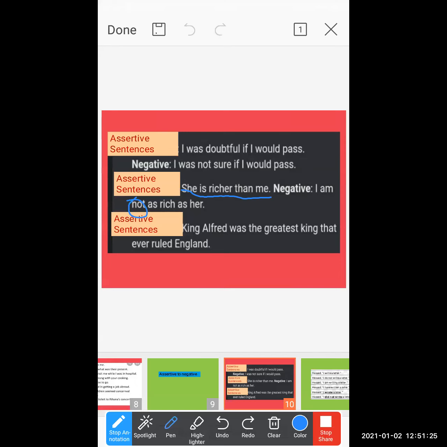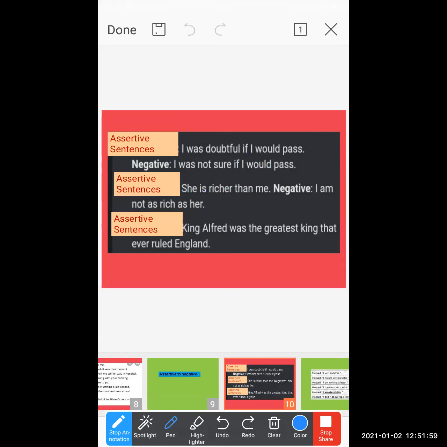But if I write there "she is not richer than me," if I just add "not," is it okay? Not at all, because what I am doing here is totally changing the basic meaning of the sentence, and it would be a wrong concept.